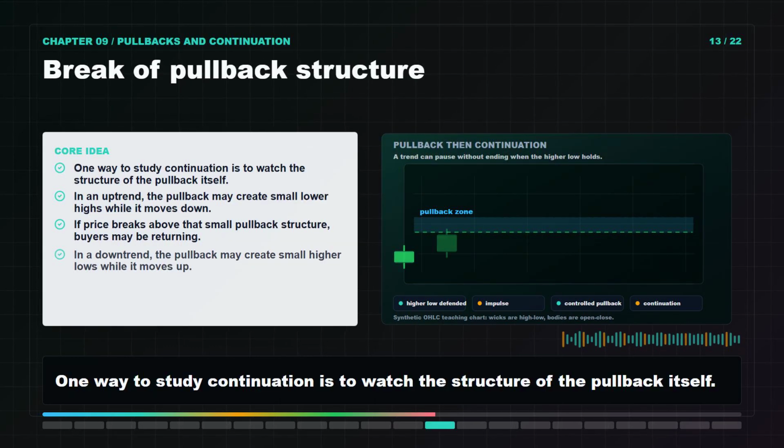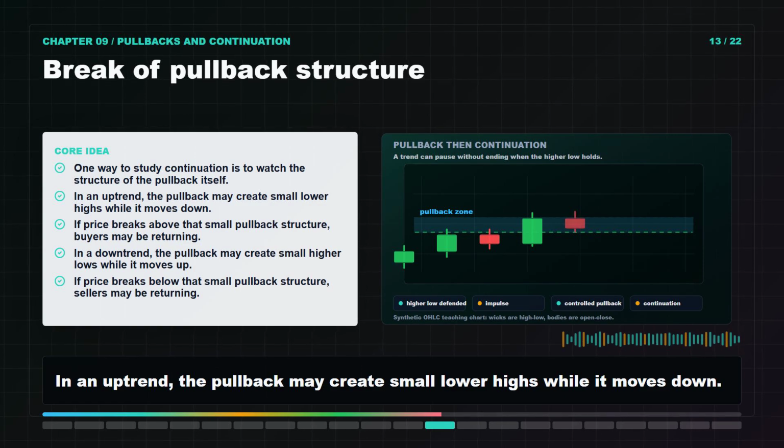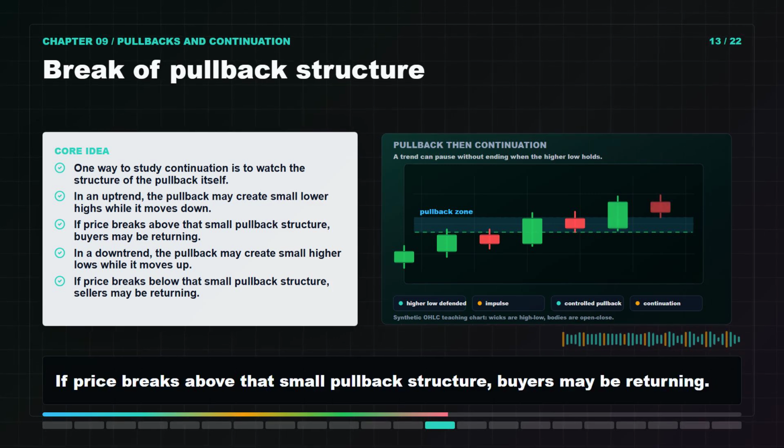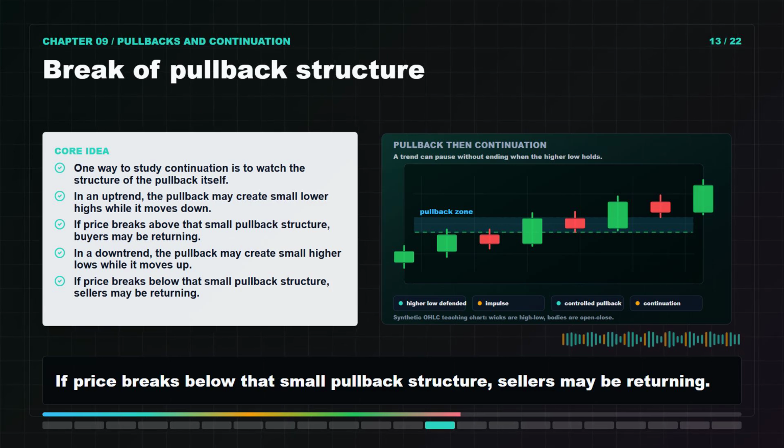One way to study continuation is to watch the structure of the pullback itself. In an uptrend, the pullback may create small lower highs while it moves down. If price breaks above that small pullback structure, buyers may be returning. In a downtrend, the pullback may create small higher lows while it moves up. If price breaks below that small pullback structure, sellers may be returning.